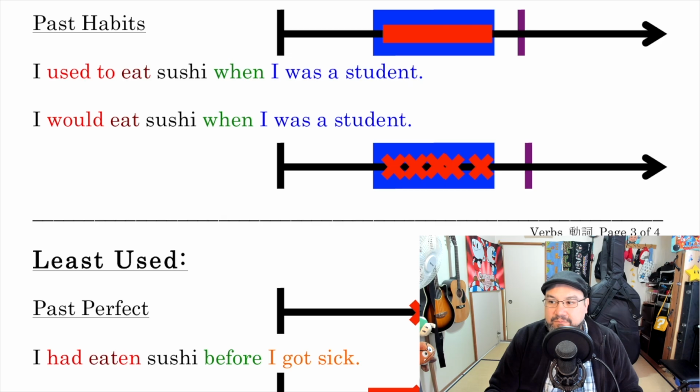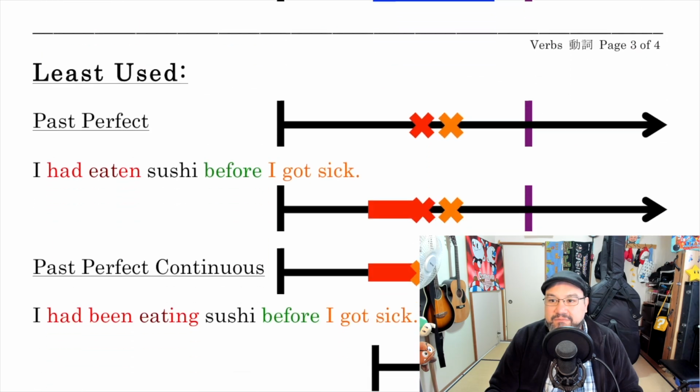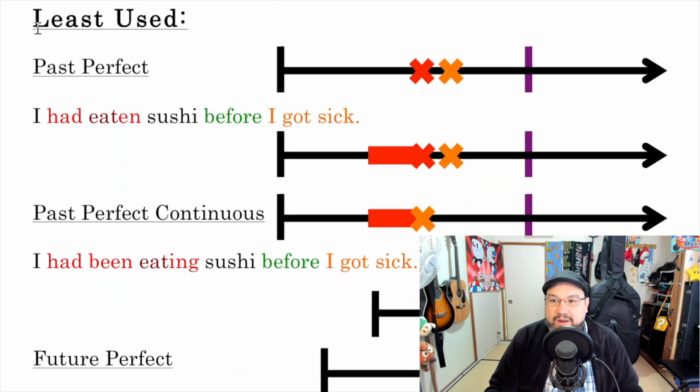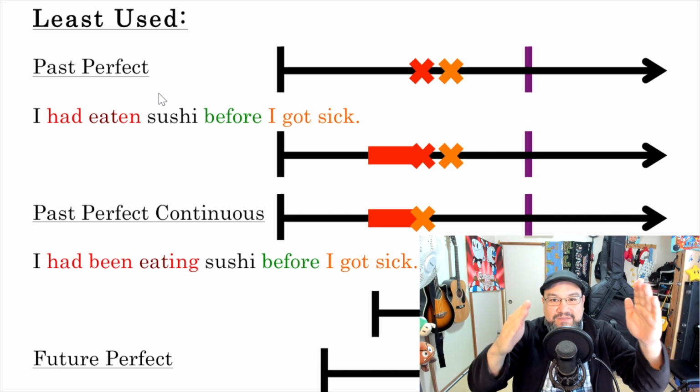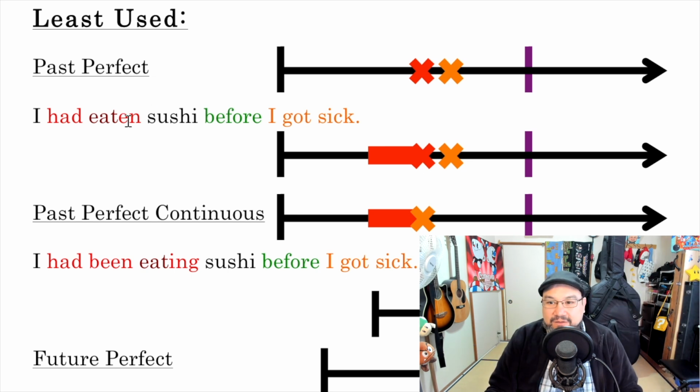Let's move on to the least used. All right. Least used. Past perfect. Now, think about the present perfect, how something starts in the past and affects the present. The past perfect is the same idea, but starts in the past and it affects the past. Okay? I had eaten sushi before I got sick.